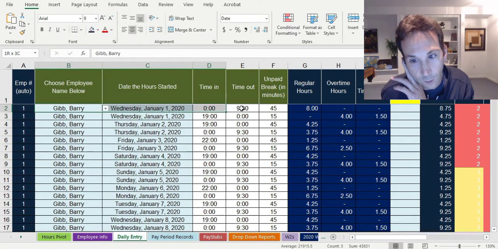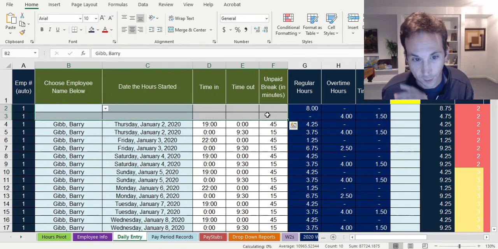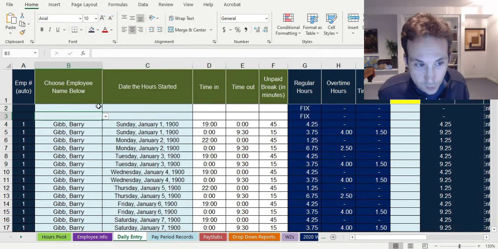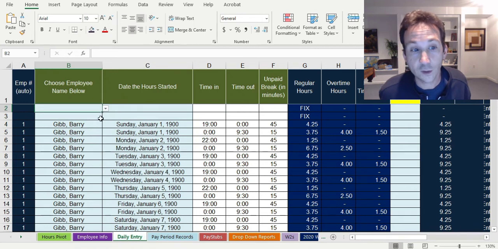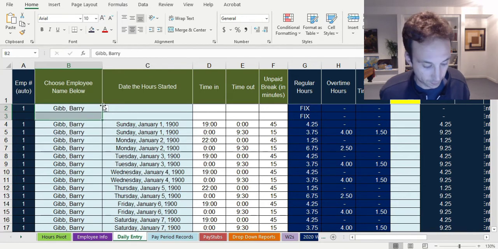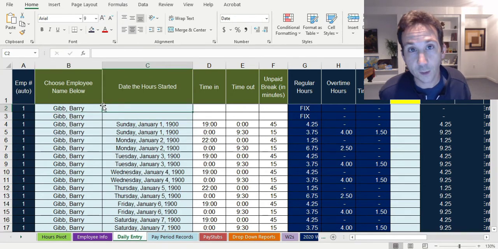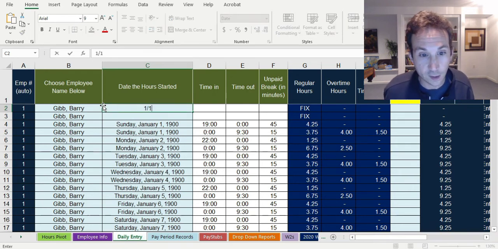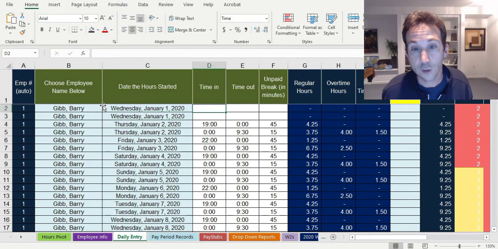Let's get rid of these first two records right here, and I'll show you what we're going to do. First thing you do is pick your employee name. It's going to come up on a drop-down list. We have Barry Gibb right in there. And we're also going to put the day that he is working. Now, sometimes you may be working a graveyard shift, some type of shift where you're working over 2 specific days. Well, if you're going to do that, let's say that on January 1st of this year, you do this.